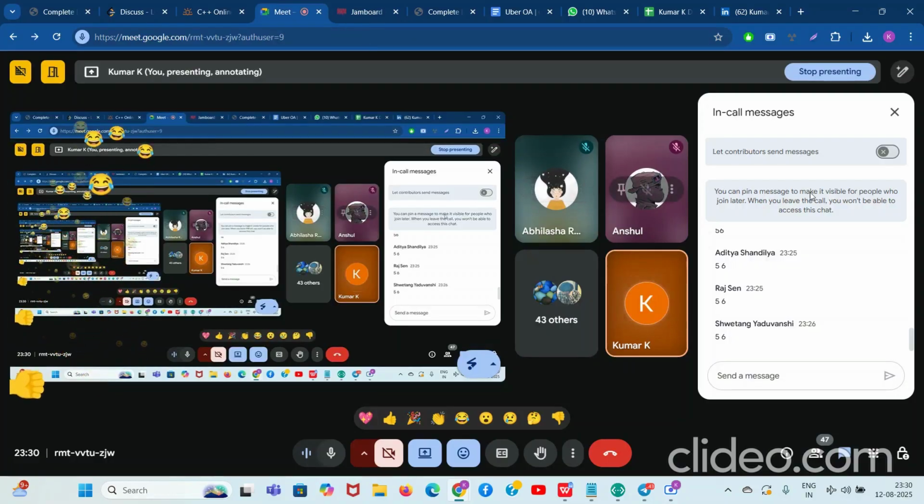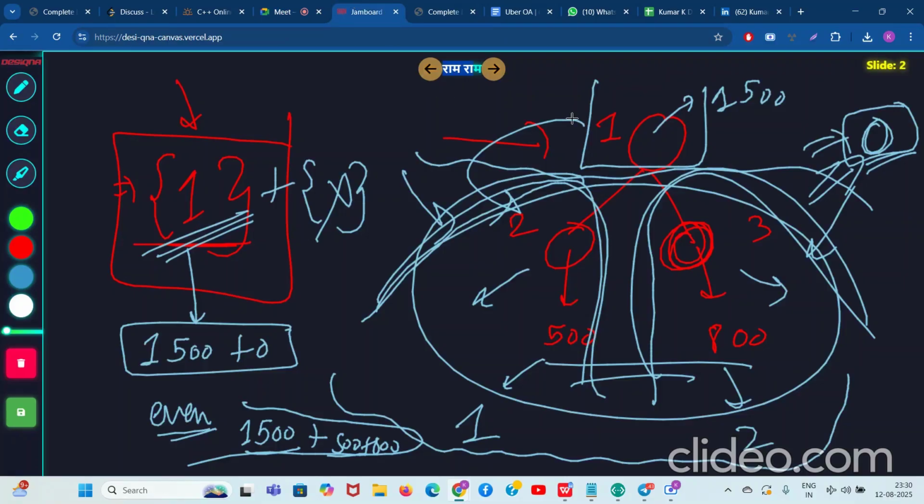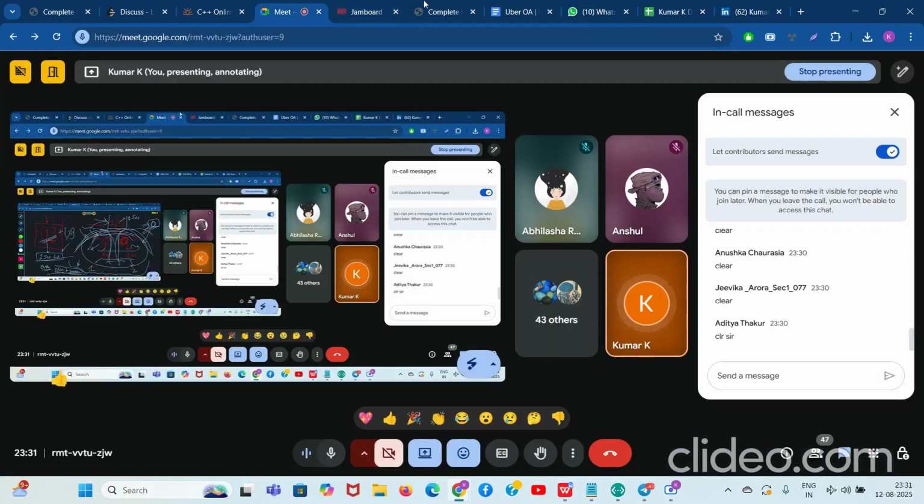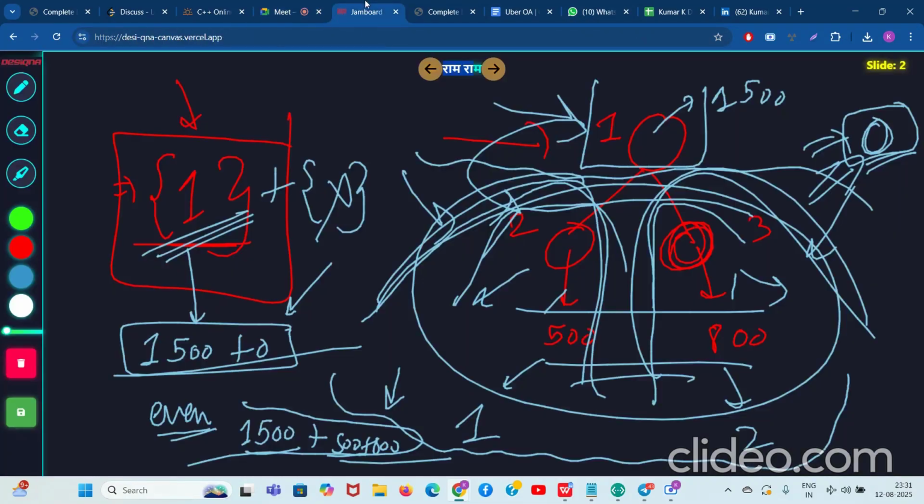Clear? So write yes or clear if you understood that there were two options. If you select node 1, then you need to select nothing in any of its branches. That is valid because you're selecting 0 nodes, and 0 is an even number. Or you can select both the nodes given below, because 2 is also an even number. Node 1, node 2, that's it. But this is giving the maximum sum, so we go ahead with it. Now I will be making some more trees and you will have to tell me the answer.